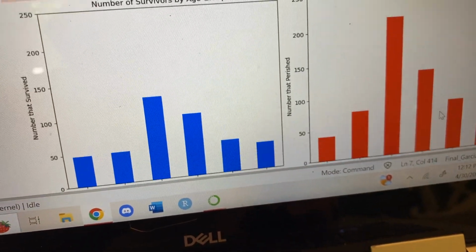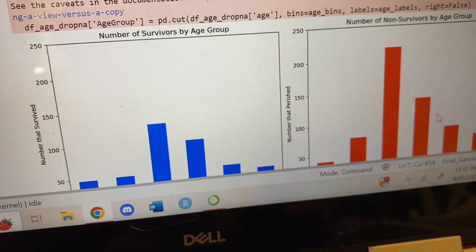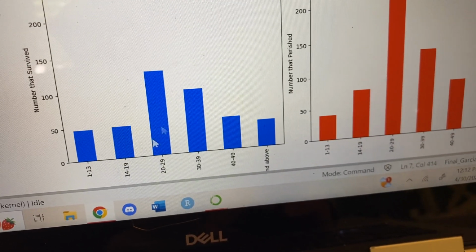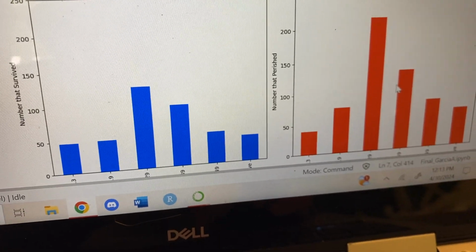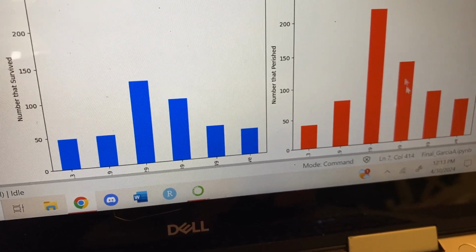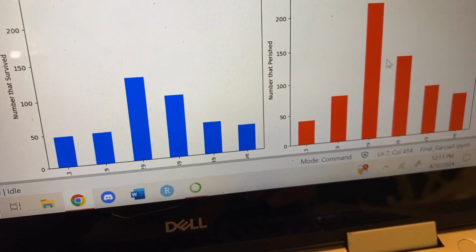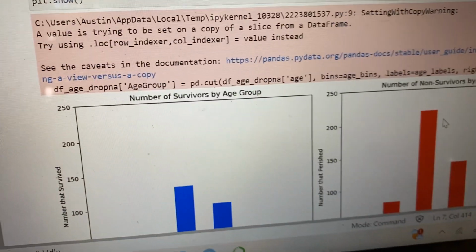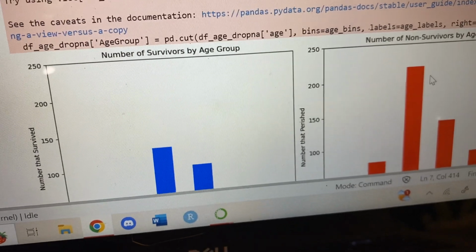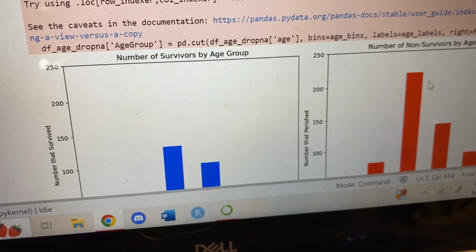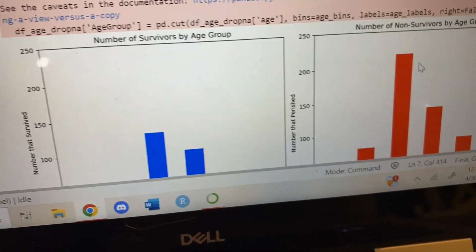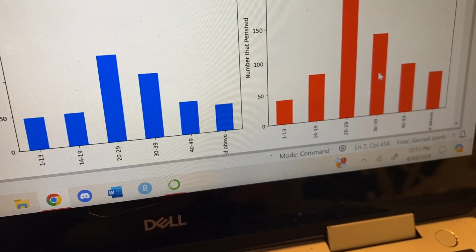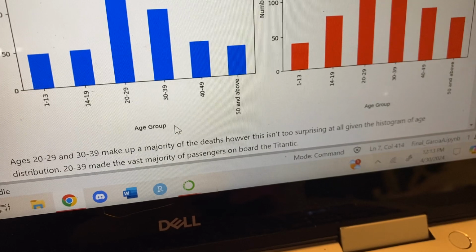Then we have here the histogram for number of survivors by age group. So these are the ones that survived, these are the ones that passed, and mostly people within 20 to 40, which going back to that histogram I made earlier, we can see that a lot of the people on board the Titanic were between the ages of 20 to 40. So it makes sense that most of the deaths and most of the survivors would be people within that age group.